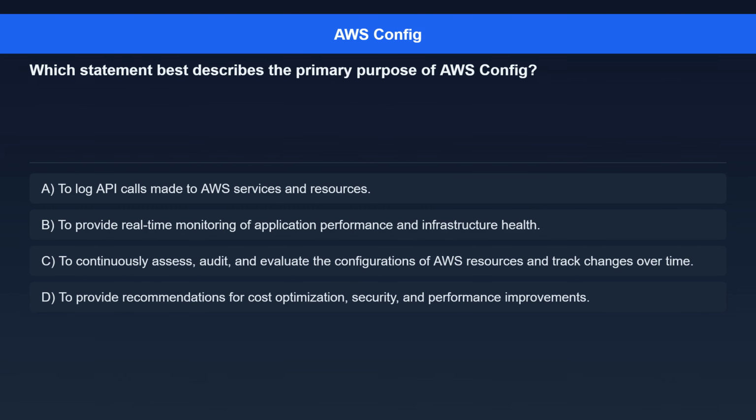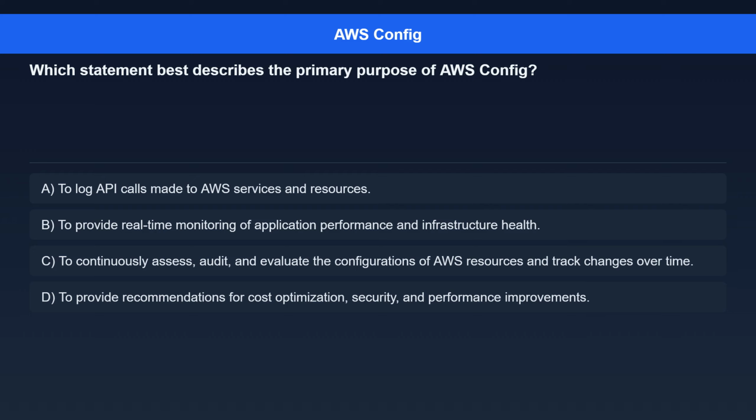Question 1. Which statement best describes the primary purpose of AWS Config? Option A. To log API calls made to AWS services and resources. Option B. To provide real-time monitoring of application performance and infrastructure health.